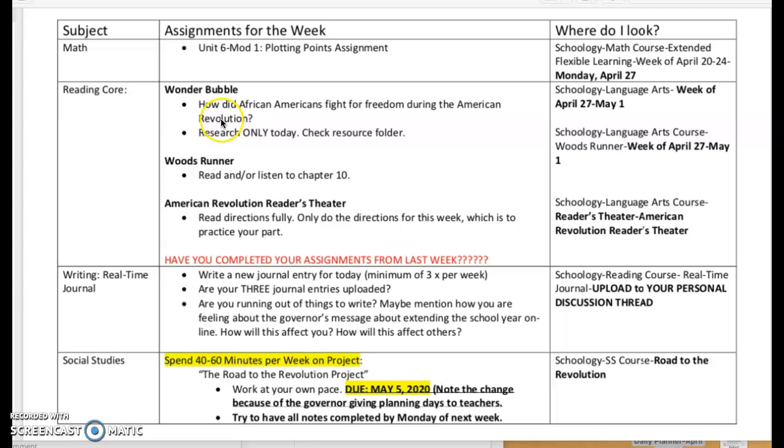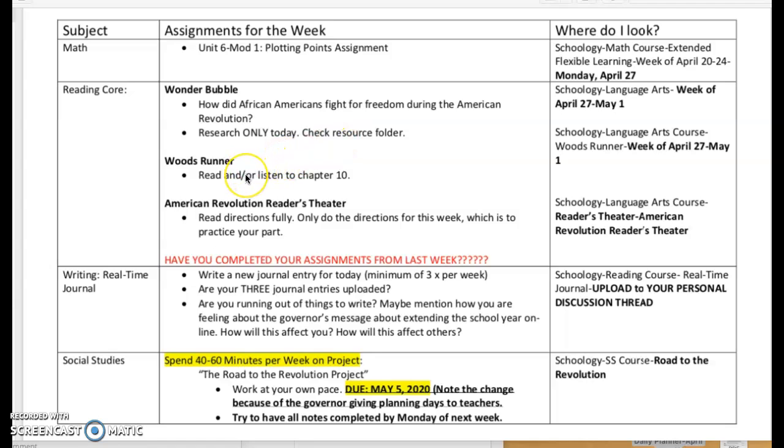For the Wonder Bubble, you will be answering the question, how did African Americans fight for freedom during the American Revolution? Let's pace ourselves and know that we are just researching today. Don't forget that all of the information that you need to do your research is in that research folder.